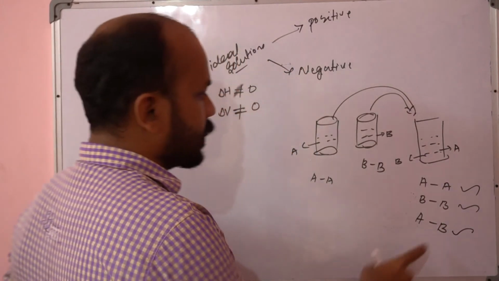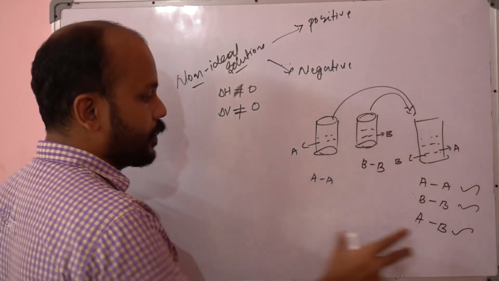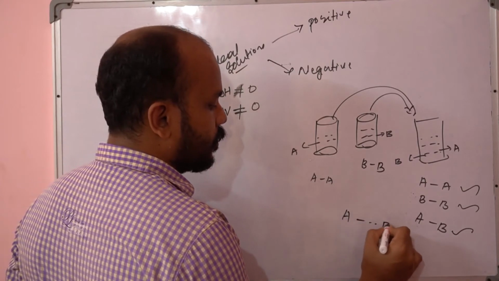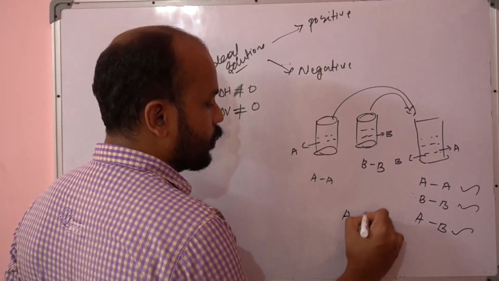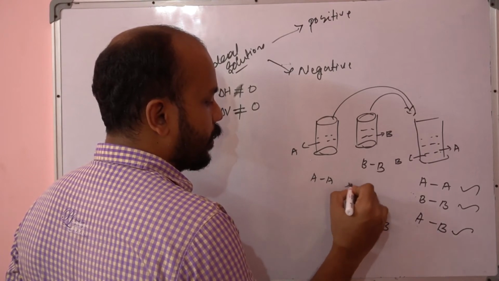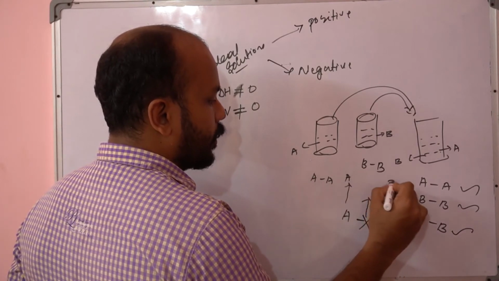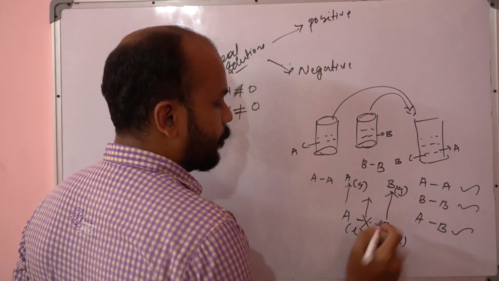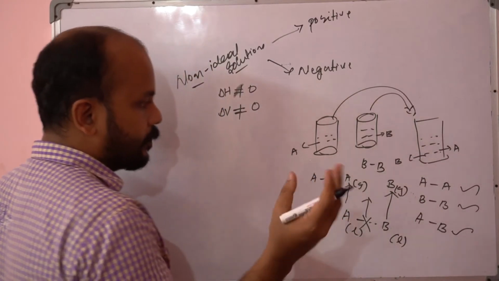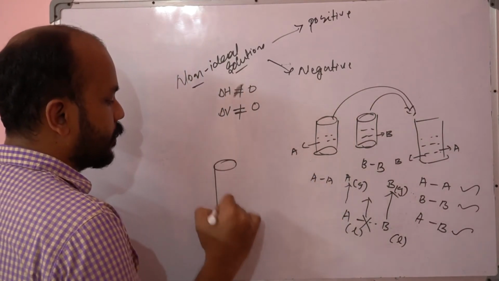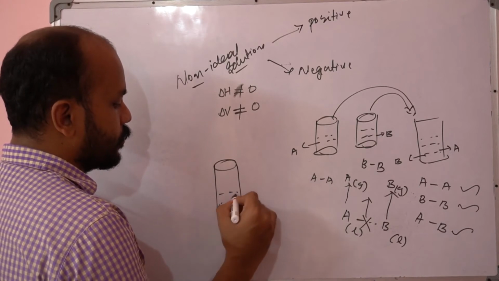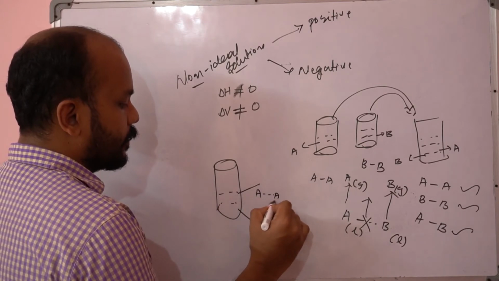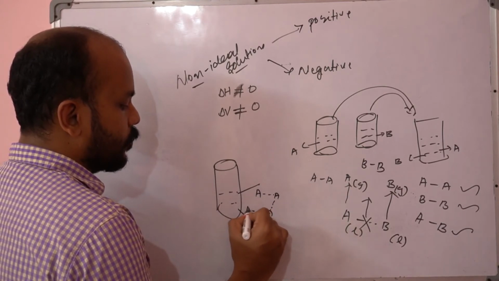If this AB interaction is weak, then what will happen? If the AB interaction is weak, then it is easy to break this bond. Both the A and the B components will go into the vapor state and easily evaporate. Let me ask you one more thing. When a liquid is evaporating, in the liquid state, suppose it is A, it has some interaction with its respective molecules, right?